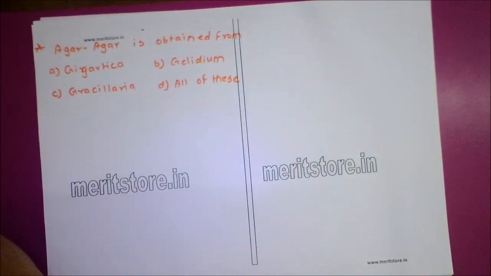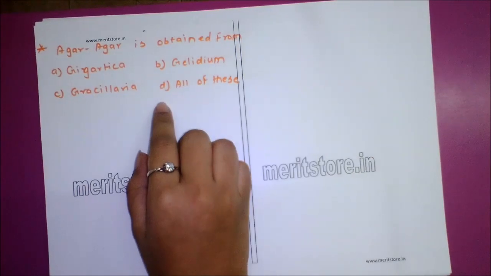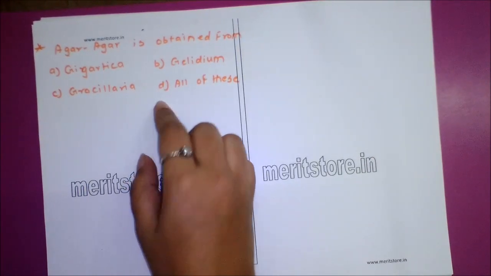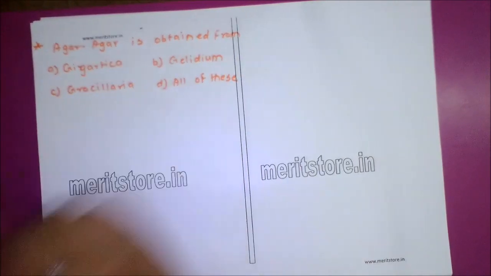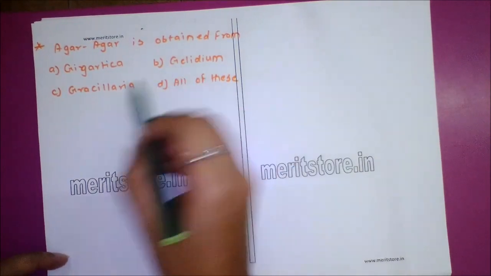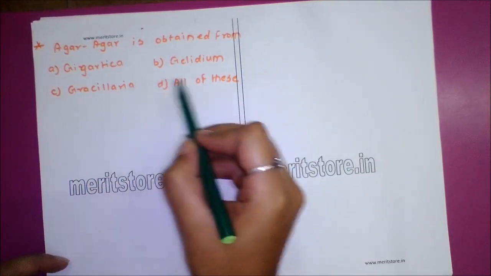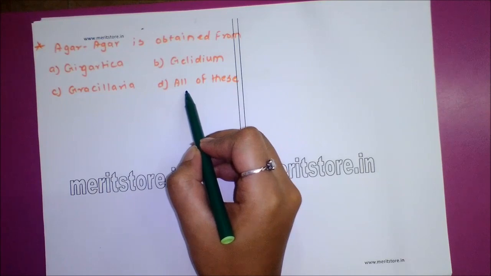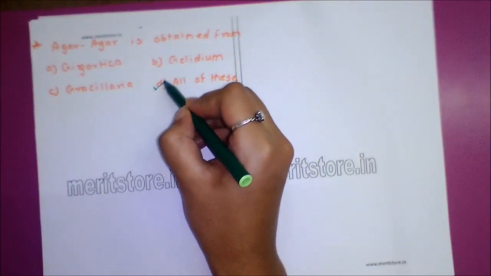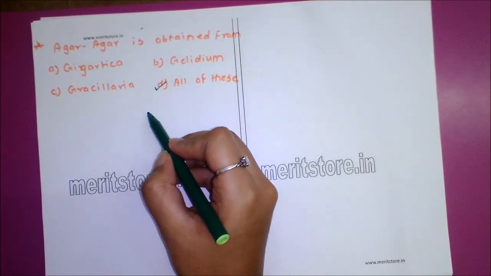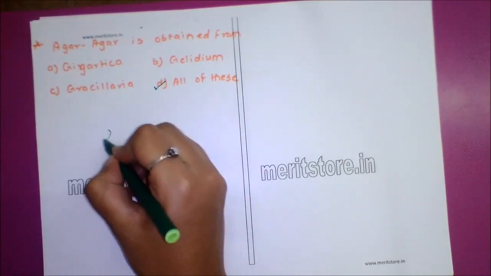Question number 3. Agar agar is obtained from option A Gigartina, option B Gelidium, option C Gracilaria, option D all of these. Answer to this is D all of these, because agar agar is a jelly like substance. It is a non-nitrogenous carbohydrate consisting of 2 polysaccharides.